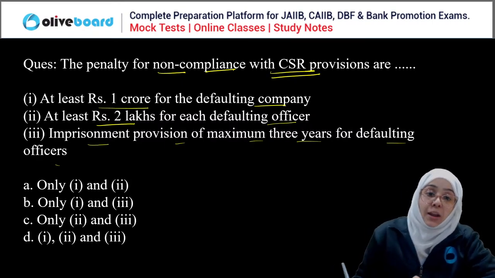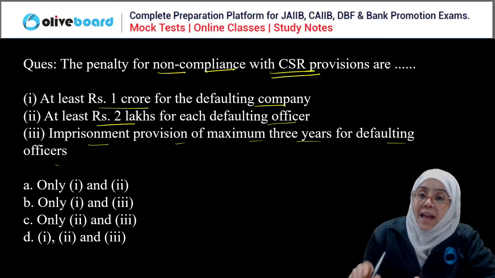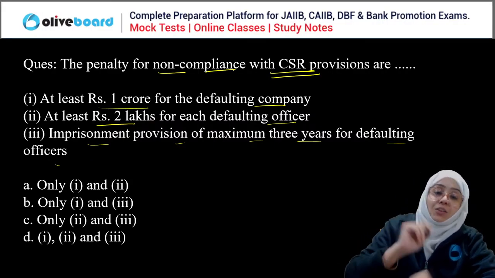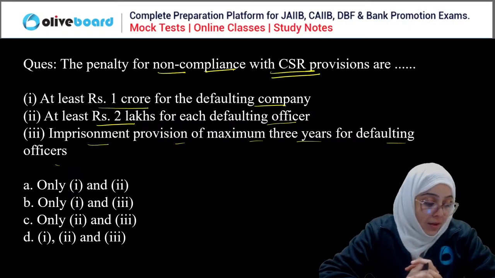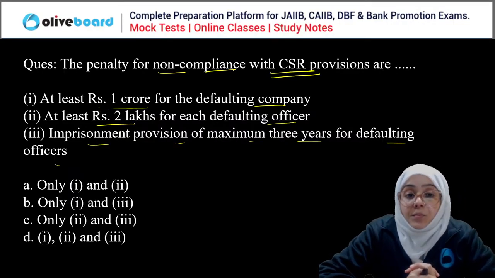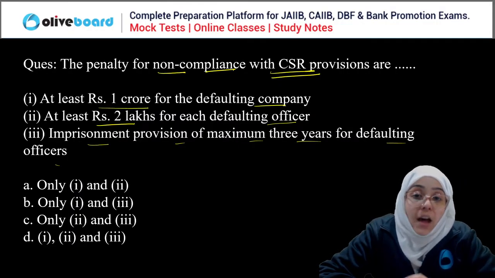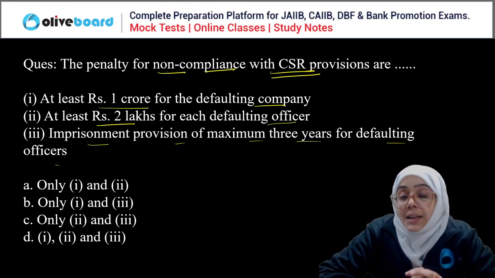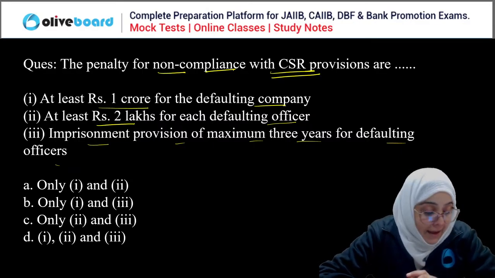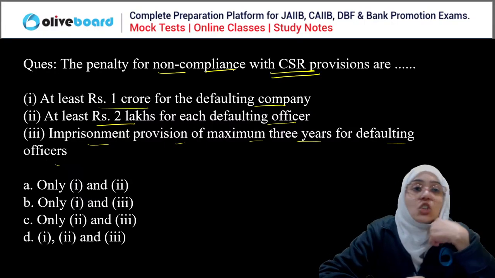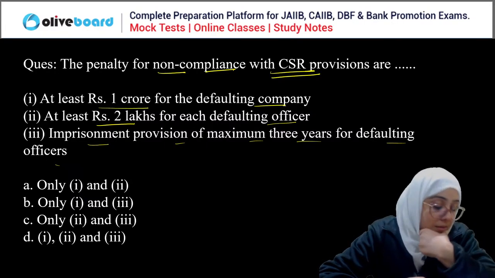You have to check which of the following is the penalty for non-compliance with the CSR provision. If you are not fulfilling the CSR provision, what is the penalty that is charged on you? Everyone, please answer this question.